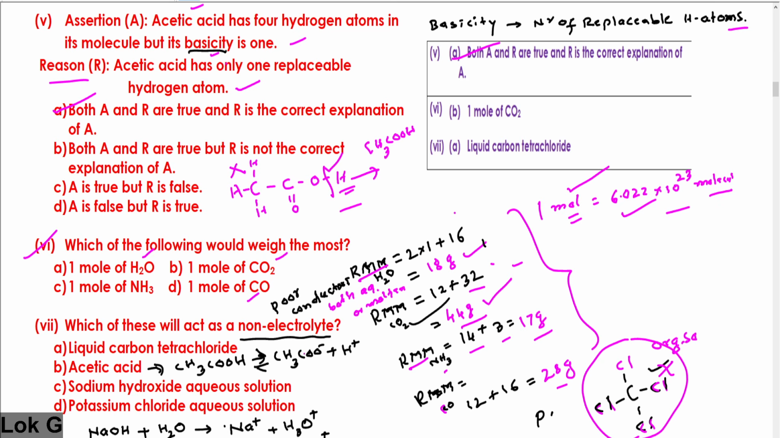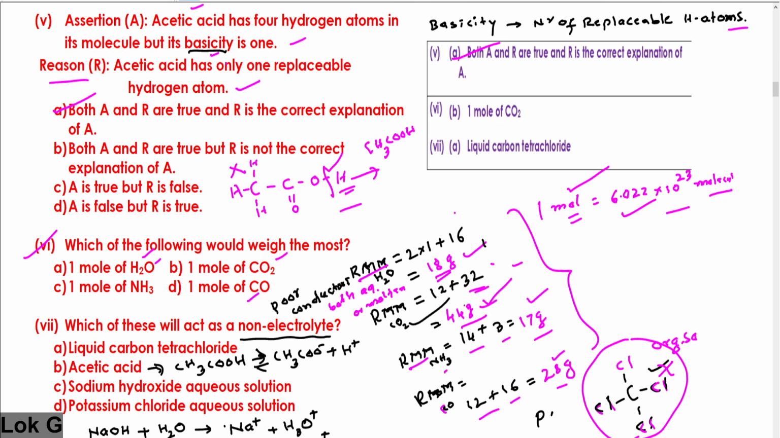Many of you are weak in calculation. Calculate water's molecular weight, relative molecular mass: hydrogen 2 into 1 is 2, plus oxygen atomic weight 16, is 18. The relative molecular mass is 18 grams. Similarly, the relative molecular mass of carbon dioxide is carbon 12, oxygen 2 into 16 is 32, 32 plus 12 becomes 44. Molecular mass of ammonia is nitrogen 14, hydrogen 3, 17. And that of carbon monoxide, option D, is carbon 12, oxygen 16, 28 grams.